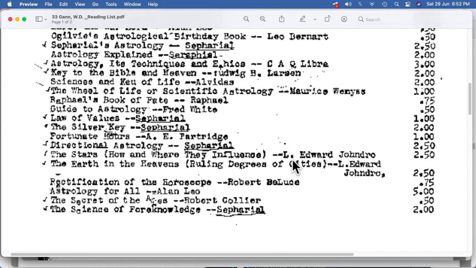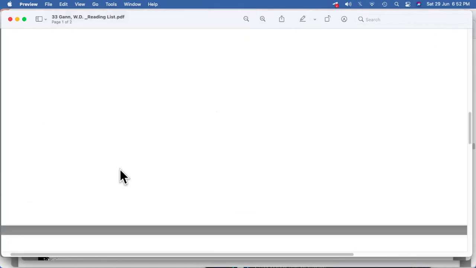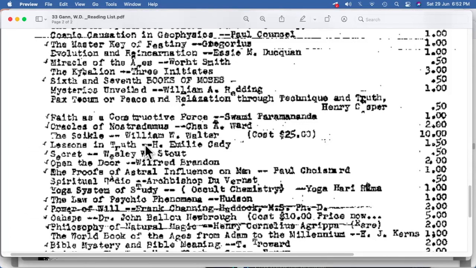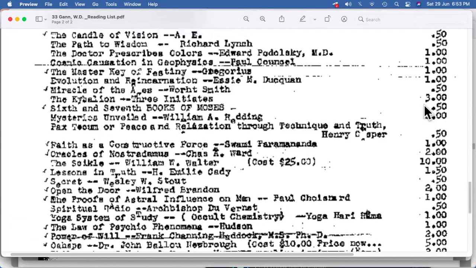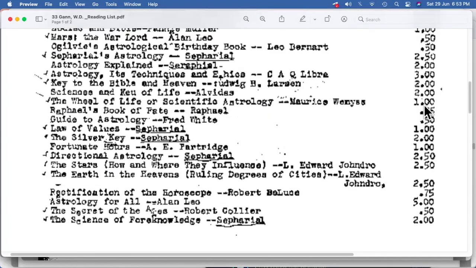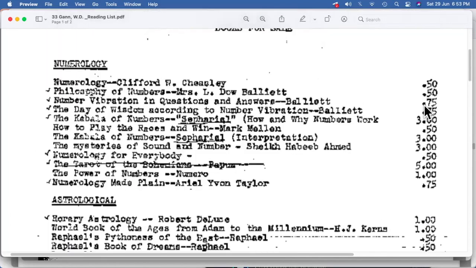Again, we have L. Edward Johndro, who has worked with W. Gann. So his books are also given. So probably you can start reading those books. One more important book that I think is The Sequel by William Walter. The cost of the book is $25, which is the highest among these books. If you look at the price of the books, this book is only $10. The rest of the books are all less than $10. So probably the $10 book is important.